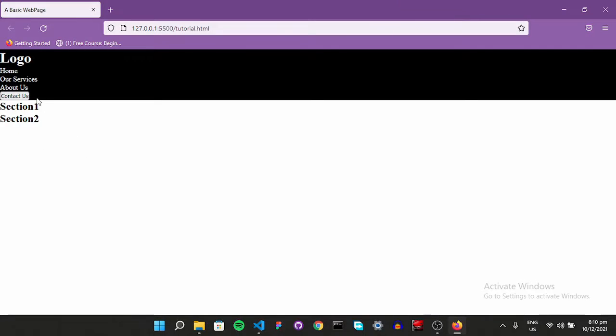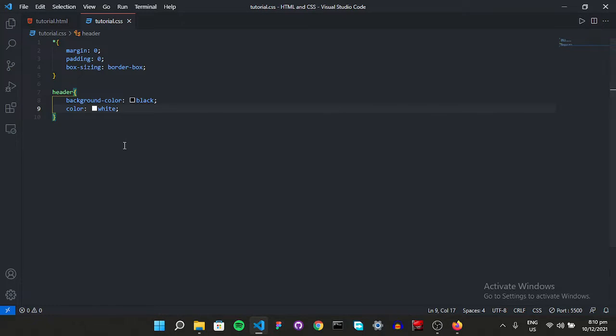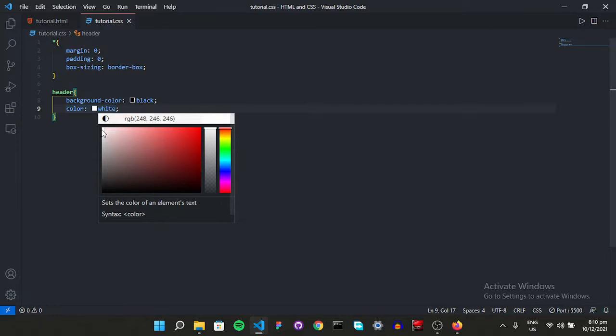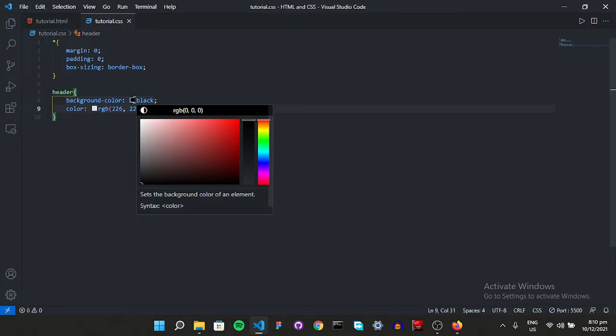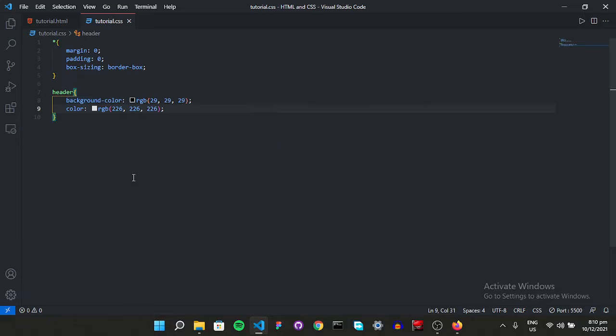But as you can see, white and black don't look that great together. So let's remove the intensity of white a little bit. Let's make it a bit less intense. I think that's better. Let's see. Yeah, it looks much better. Great. And also we can just remove a bit of the black. So let's remove the intensity of black as well. Let's remove the opacity a bit, right over here. Yeah, that's fine.